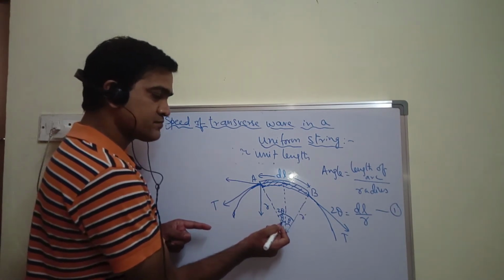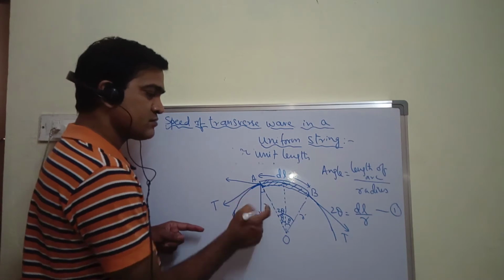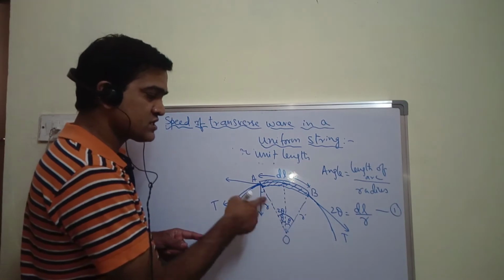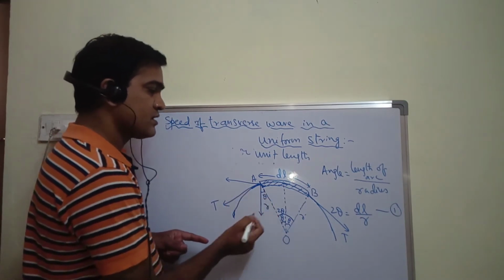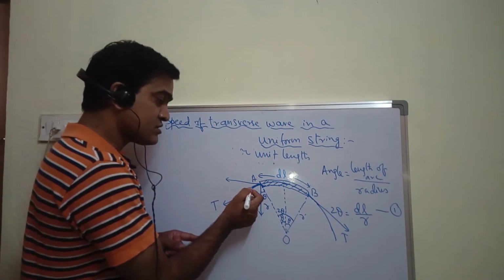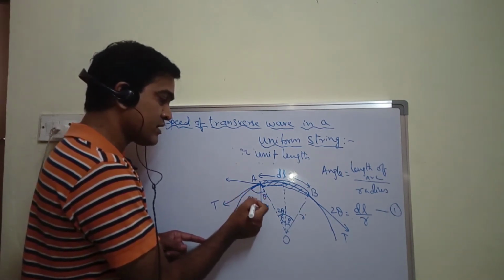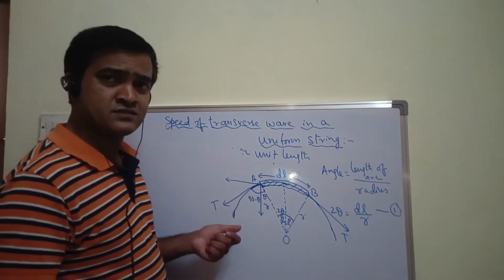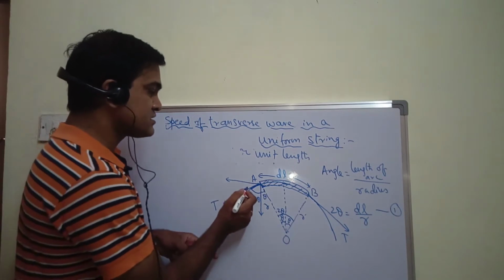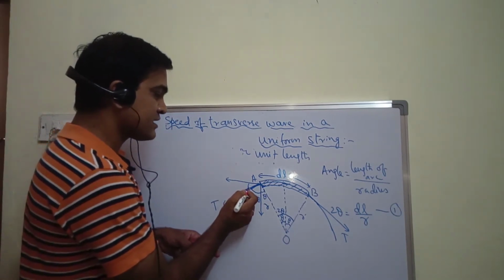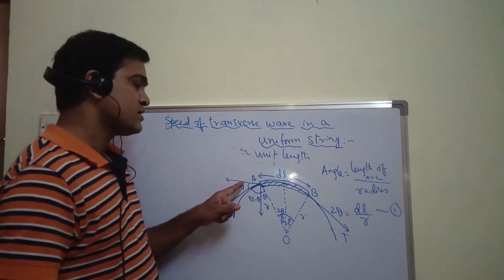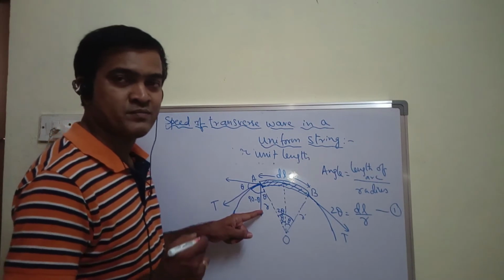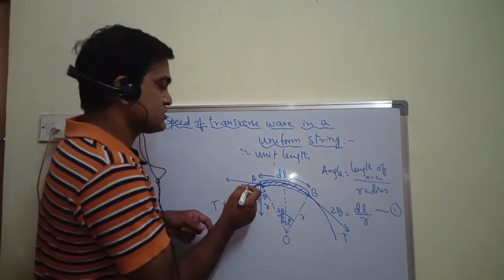This angle is theta. Then what would be this angle? Because these two lines are parallel, this acts like a transversal. So if this is theta, this angle is also theta. And what about this angle now? This angle will be 90 minus theta, right? I'm just applying geometry, nothing else. So when it is 90 minus theta, the other angle I can write as theta, because these two components are perpendicular to each other, so total angle will be 90 degrees. Fine, so this is theta.